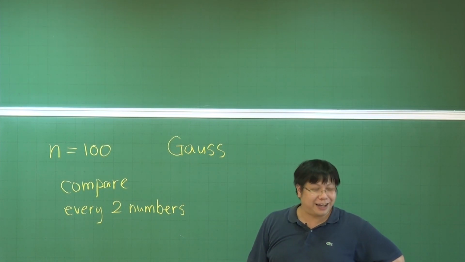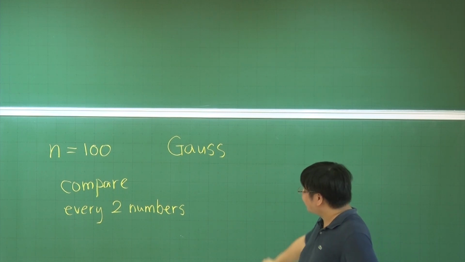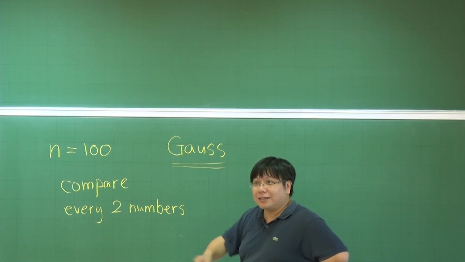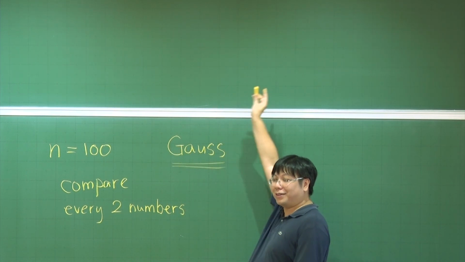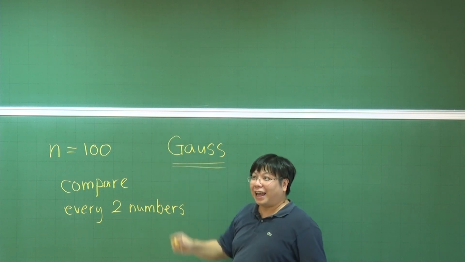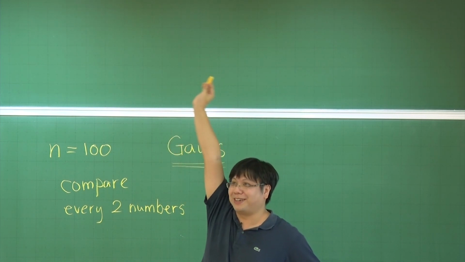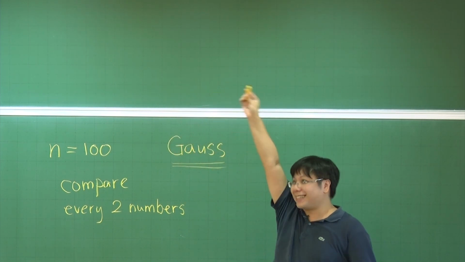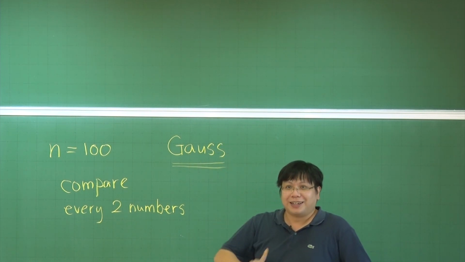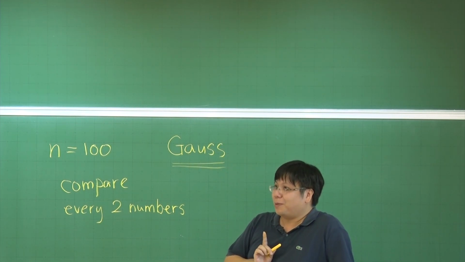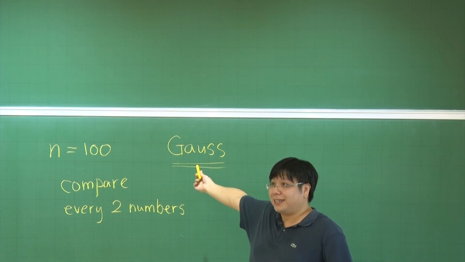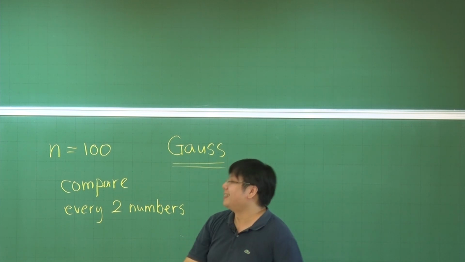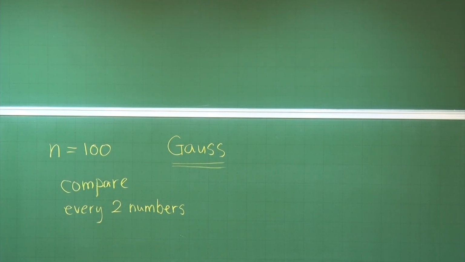When he was, I forget, 11 years old or even younger. So at that time, let me check. If you have heard about the story of Gauss adding numbers from 1 to 100, could you please raise your hand? Oh, that's very good. But does anyone know what kind of job Gauss' father did? So Gauss is a mathematician, right? So Gauss has a father, of course. And then what is Gauss' father doing?